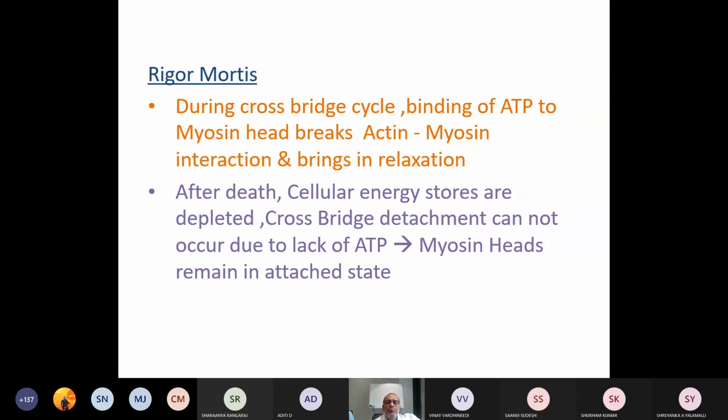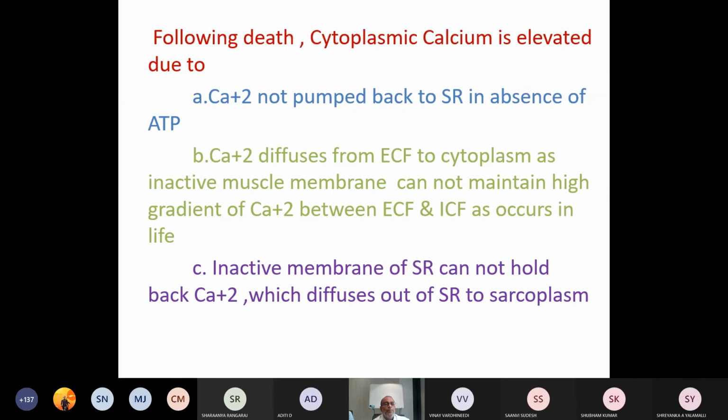After death, cellular energy stores are depleted. Cross bridge detachment cannot occur due to lack of ATP. As a result, myosin heads remain in the attached state.